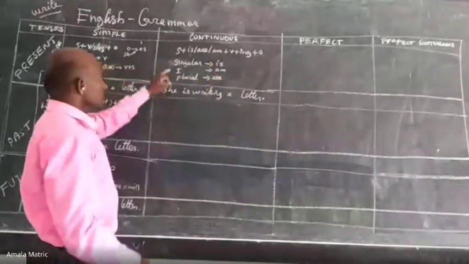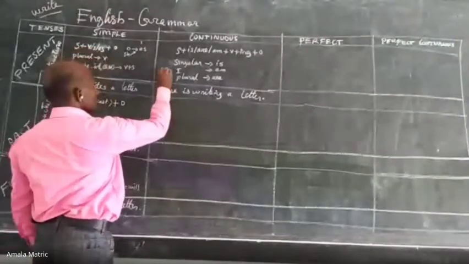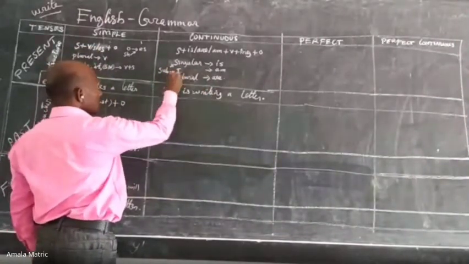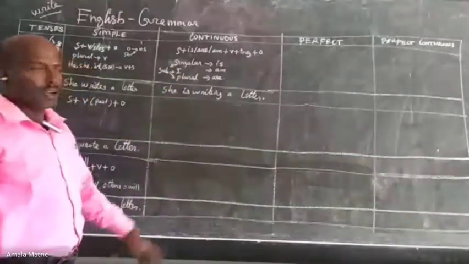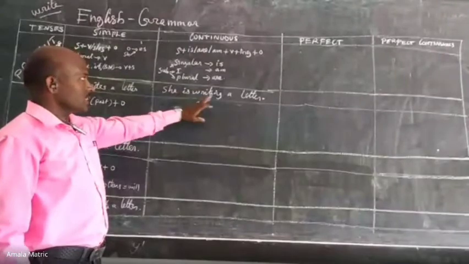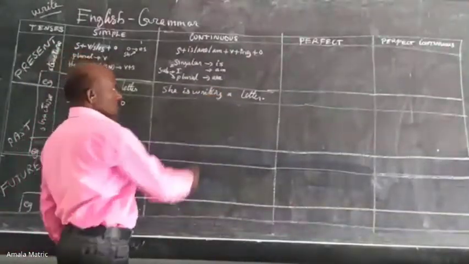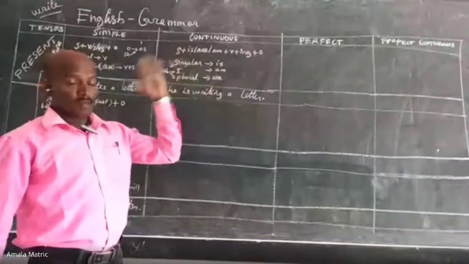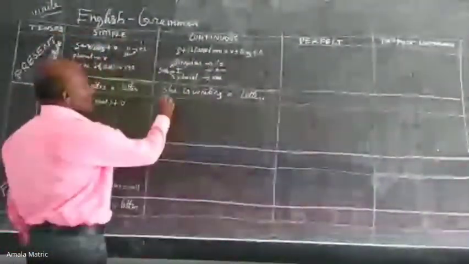So, she, a singular subject, is writing a letter. That's all. Its structure and example are over. The situations I will explain at last, by comparing all the things. That will be very easy. Still wait.